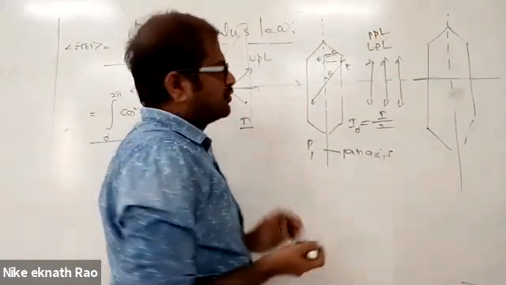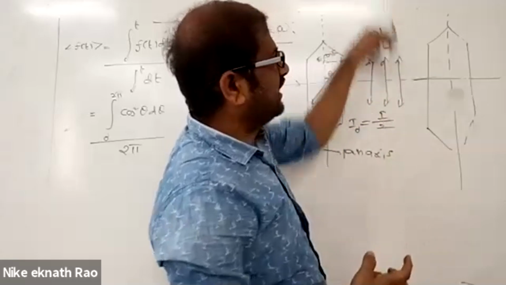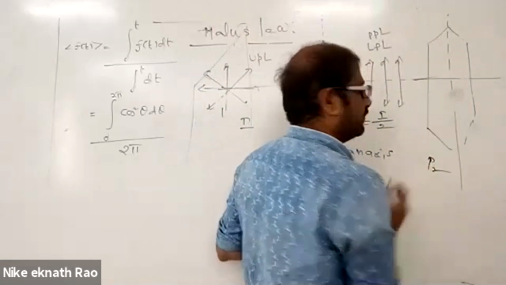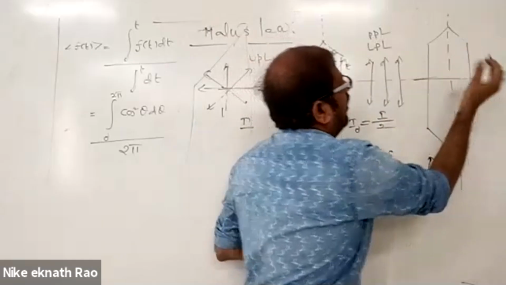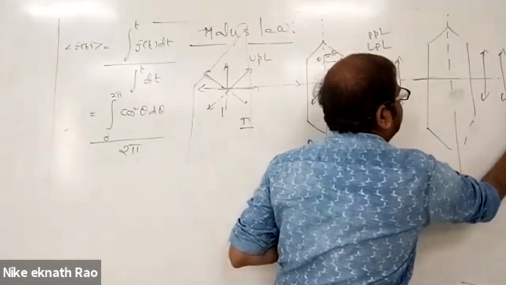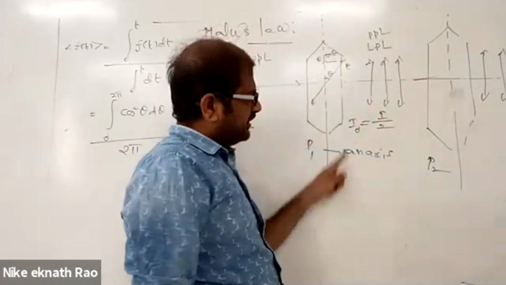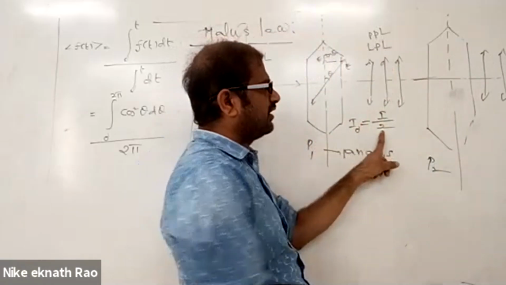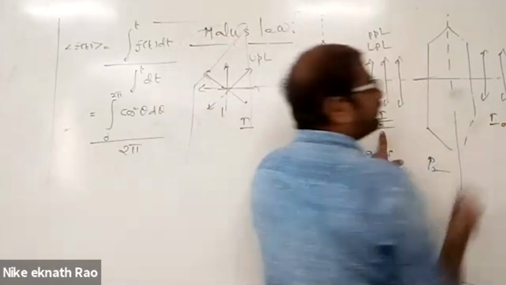These electric field vectors are in the direction they are passing. If the pass axis of the next polaroid, P2, is in the direction of this one, all components will come directly as they are outside. The intensity of this plane polarized light is I0, and this also will be I0.